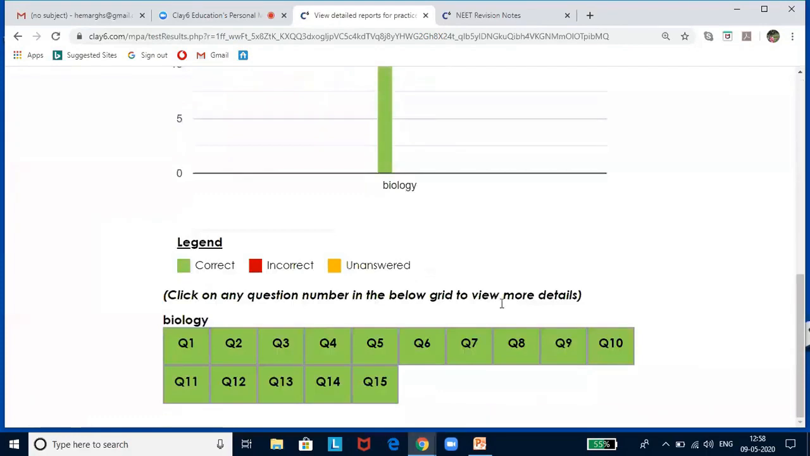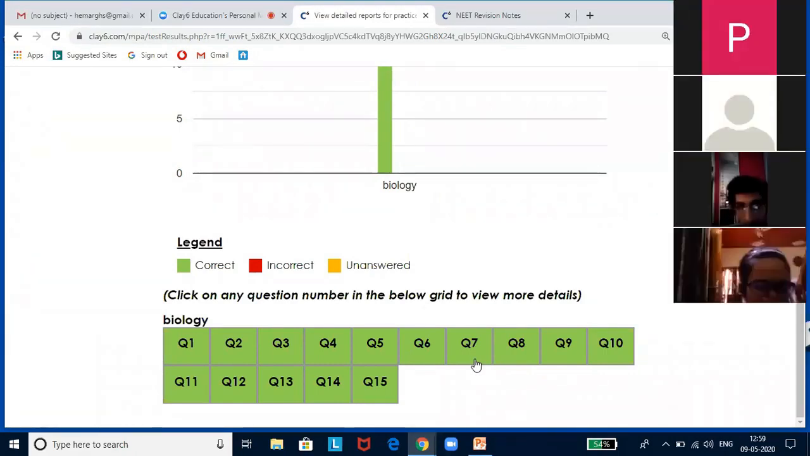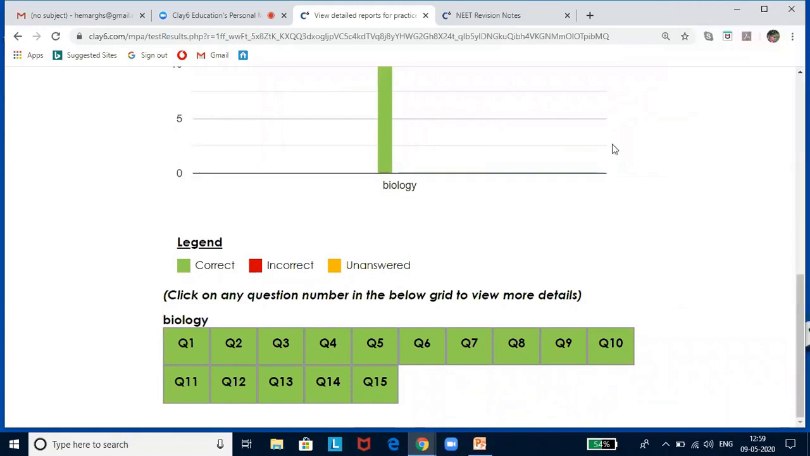Now, if you look at it, all my answers are correct. Suppose I have not attempted a question, then it will show as unanswered in the legend, and then I can look into the question to know what the answer is. And if it is wrong, suppose this one has come red, then if I click on it, I will know what the mistake is. It shows your answer and the correct answer. So in this way, you will be able to check your errors and also rectify them.